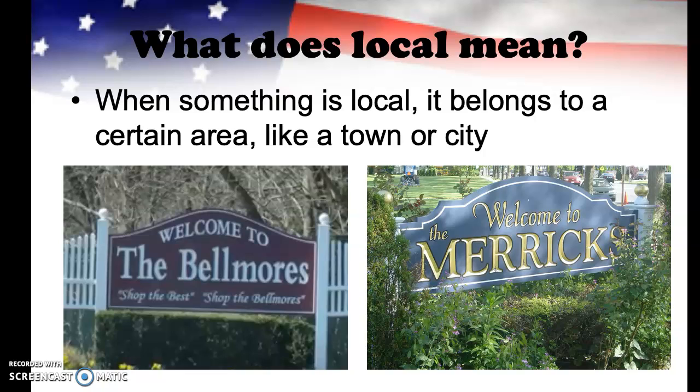So when we hear that word local, it's telling us that something is in a certain area, like a town or city. So some examples could be the Belmores, North Belmore and Belmore, and the Merricks, North Merrick and Merrick. So when we hear that word local, think of something that belongs to a certain area, like a town or a city, like where we live.